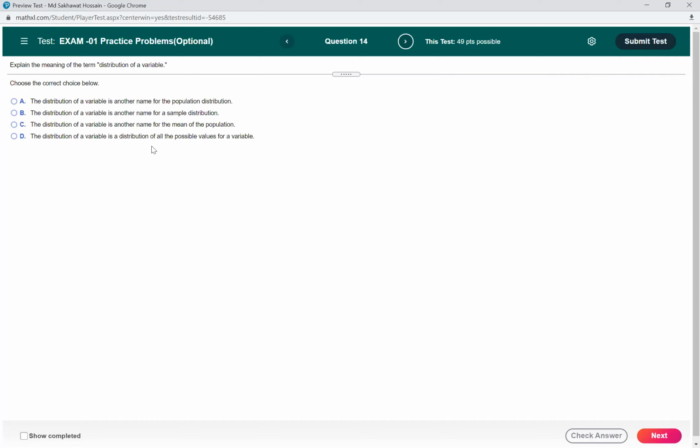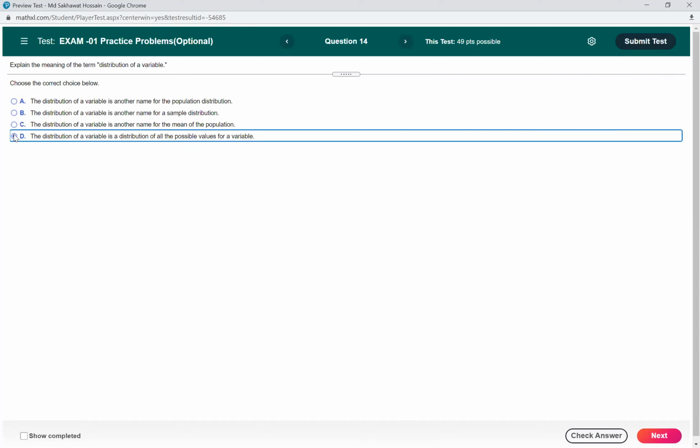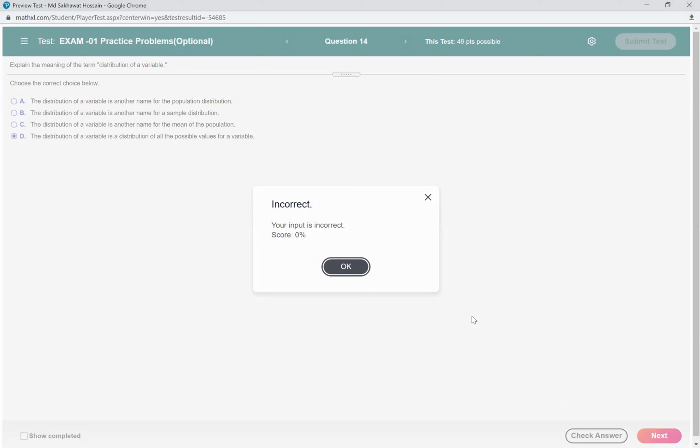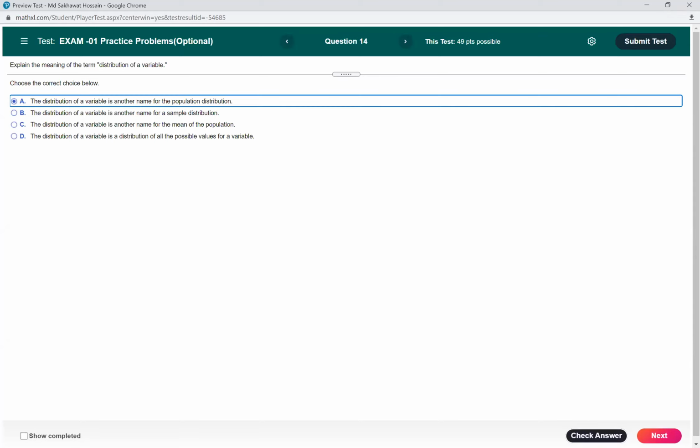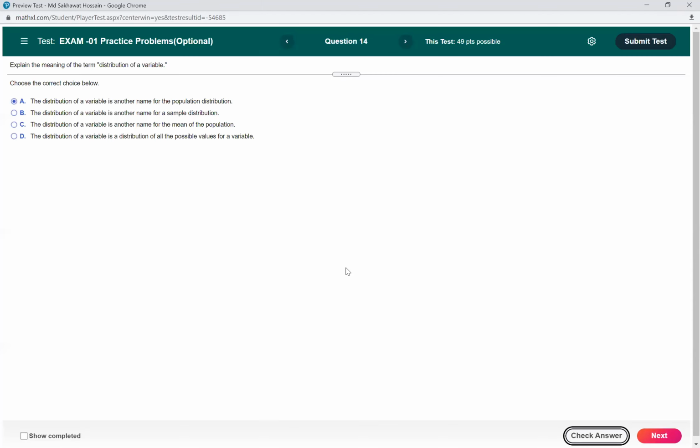Okay, so the distribution, let me check this one. Yeah, it seems this is it. Whenever it's said the distribution of a variable, that means the distribution of a population. So it should be answered part A. The correct answer should be part A.